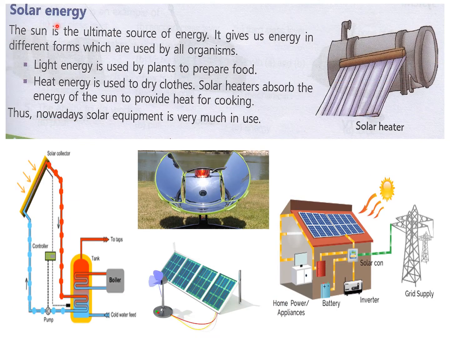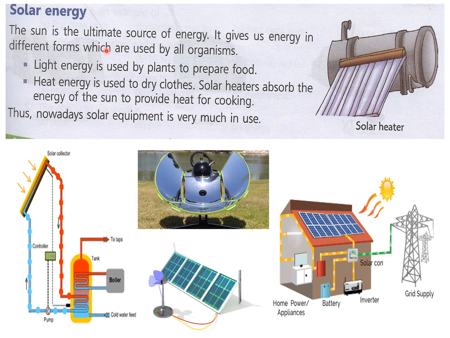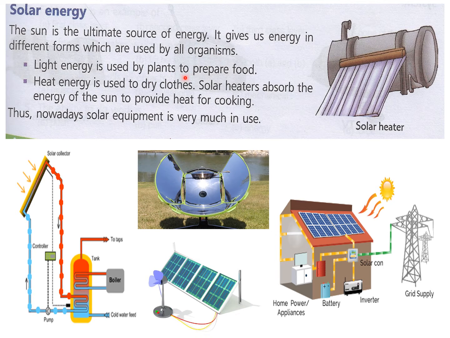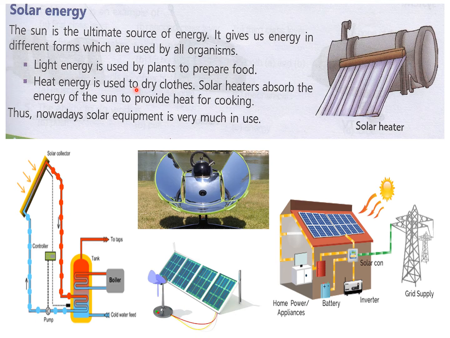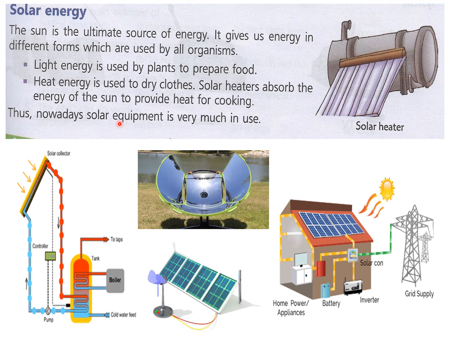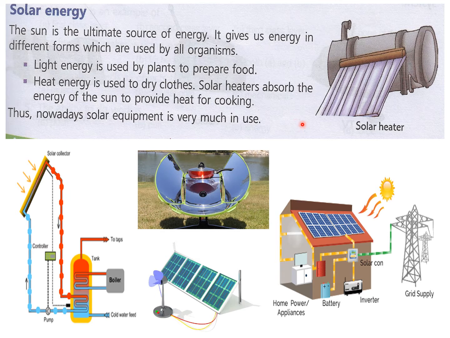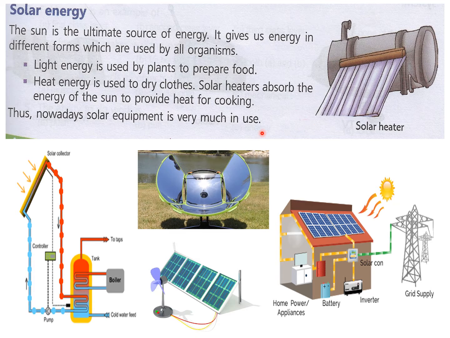Now this is another type of energy, solar energy, which we get from the sun. The sun is the ultimate source of energy. It gives us energy in different forms which are used by all organisms. You all know about plants preparing food with the help of photosynthesis and light energy. Then heat energy is used to dry clothes. Solar heaters absorb the energy of the sun to provide heat for cooking. Thus, nowadays, solar equipment is very much in use. You all know that we conserve energy with the help of solar energy, and also it is non-polluting energy, so it is very good for the environment also.